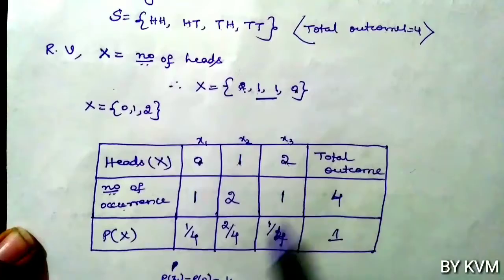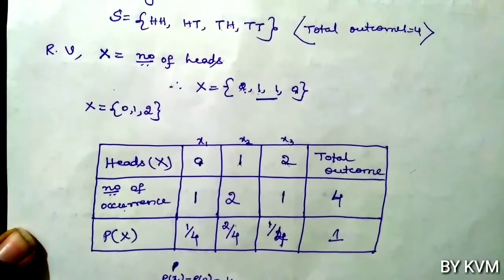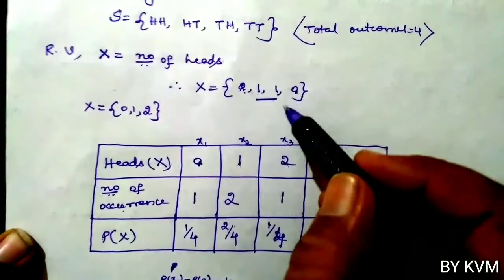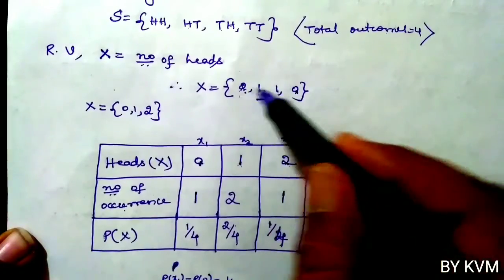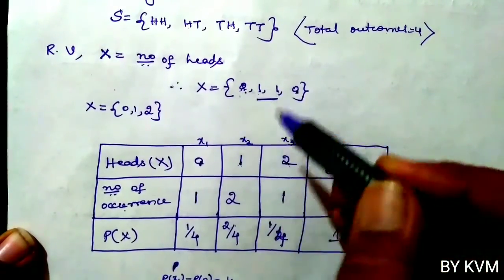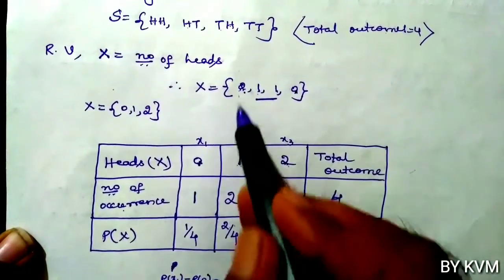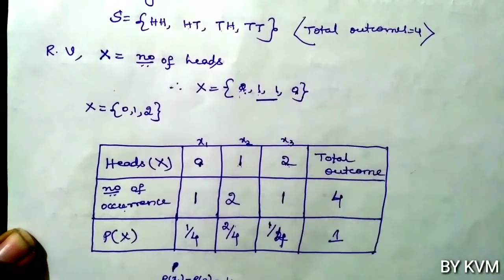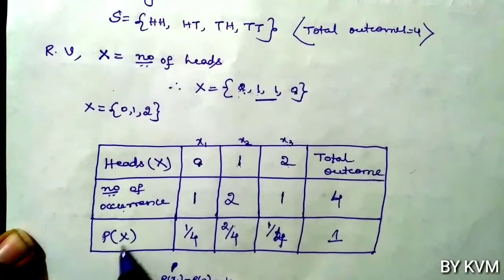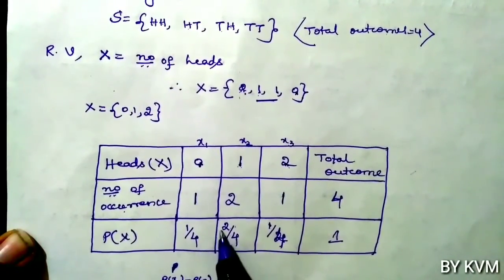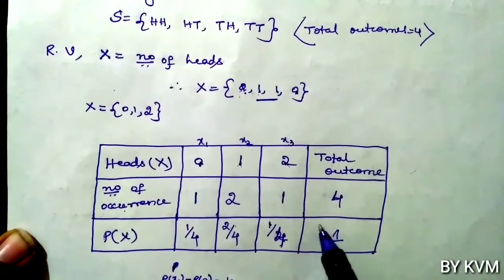Then the probability of X3. X3 is 2. Total outcomes are 4, but 2 appeared how many times? Only one time. So favorable outcomes divided by total outcomes: 2 occurred only one time, total outcomes 4, so the probability of 2 is 1 by 4. So the probability of X equals 0 is 1 by 4, the probability of X equals 1 is 2 by 4, and the probability of X equals 2 is 1 by 4. If you add all these values, 1 by 4 plus 2 by 4 plus 1 by 4, you will get 1.